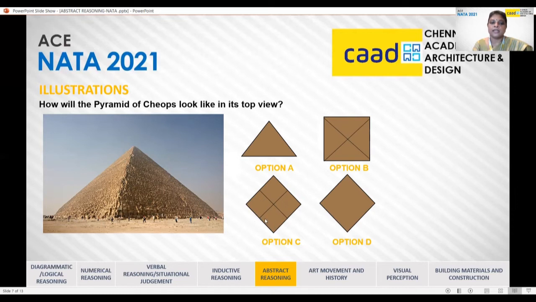So here, in this particular image, the sloping side is at the center of the square and not at the vertex of the square. So this gets ruled out. And finally, we find out that option B is correct for a square pyramid. So for a square pyramid, when you see from the top, you just have a square base and the diagonals as the sloping surfaces of that particular shape.